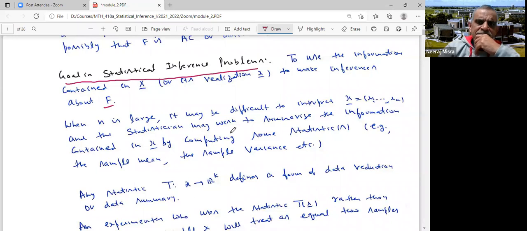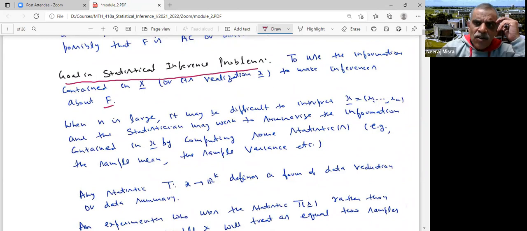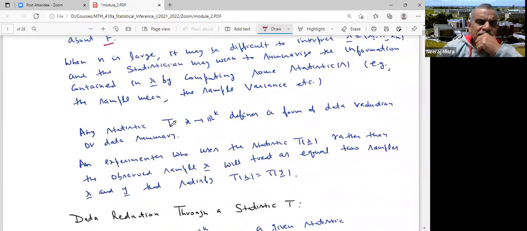If that is the case, then the statistician may wish to summarize the information contained in the whole sample by computing some statistics, like sample mean or sample variance, etc. So his goal at the first instance is to summarize the data. How does he summarize the data? Rather than considering the whole X, the statistician only considers some statistic associated with X. Any statistic T from a sample space to R^k is a form of data reduction.